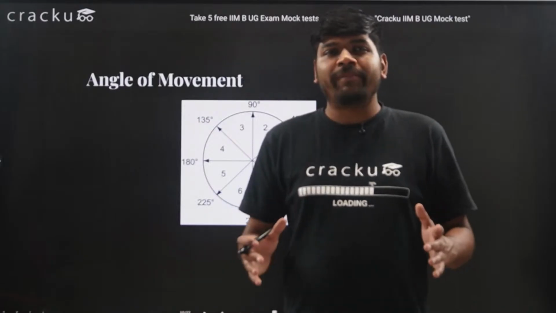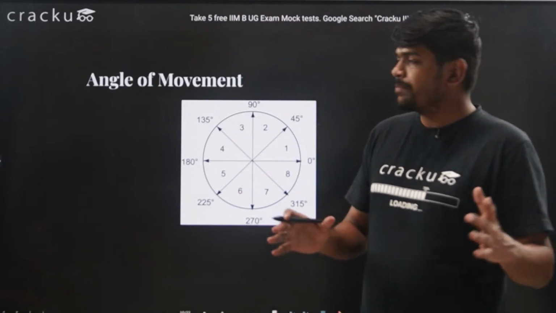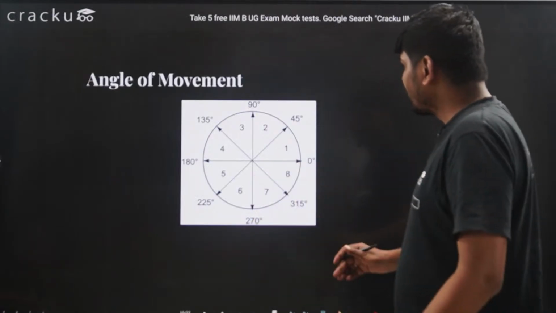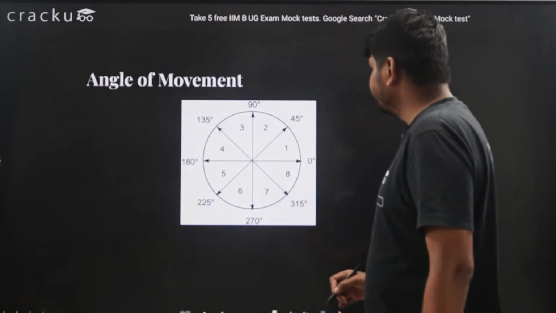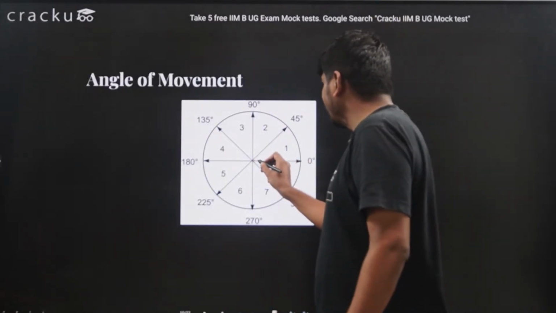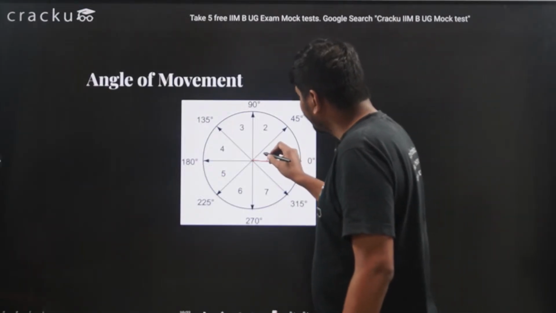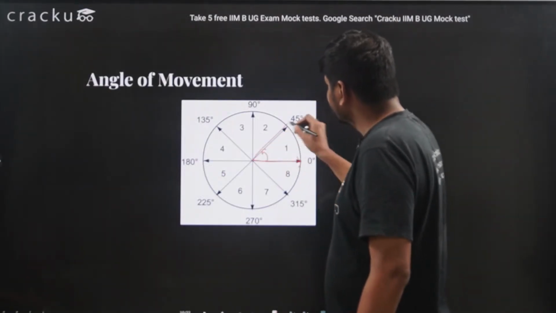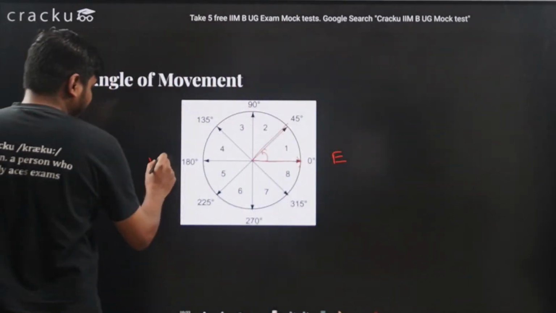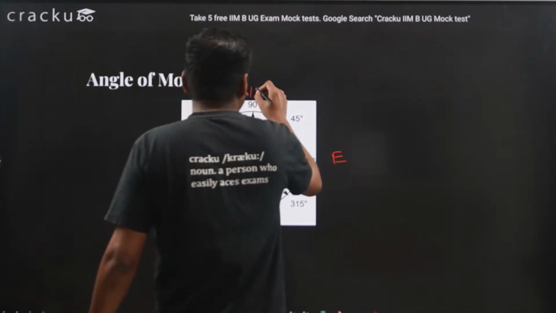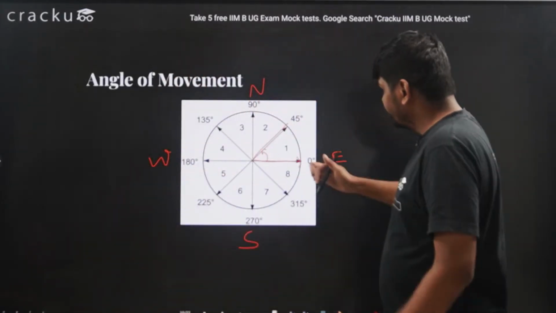Now we will discuss rotating in clockwise direction and anti-clockwise direction, and how it works. Suppose this is a circle and here we start with the 0 degree angle. Now this is 45 degree angle. If this is east direction, this is west direction, this is north direction, this is south direction.